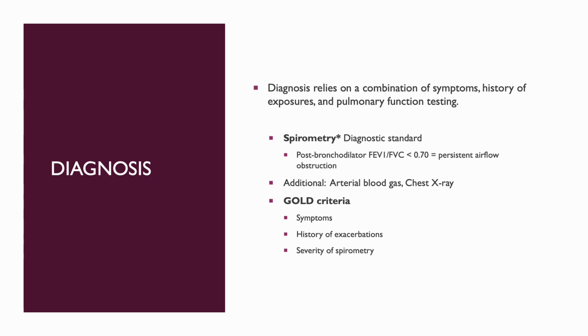After administering a bronchodilator, an FEV1 to FVC ratio of less than 0.7 confirms the obstruction of airflow. This distinguishes COPD from other diseases such as asthma. Additional testing may include arterial blood gas, chest x-rays, or chest CTs.